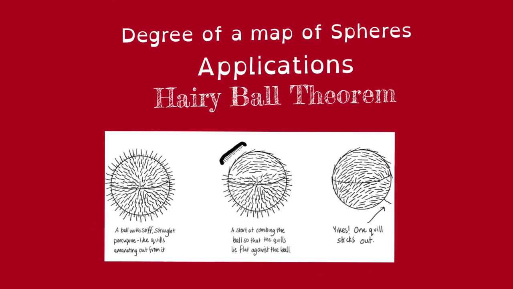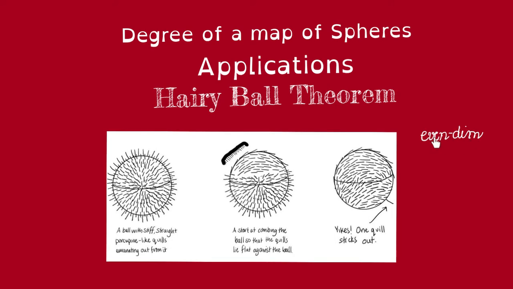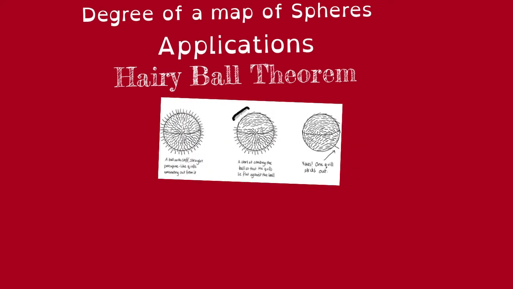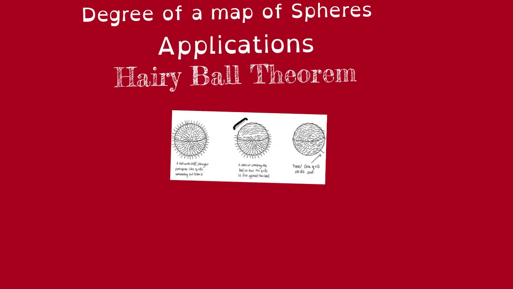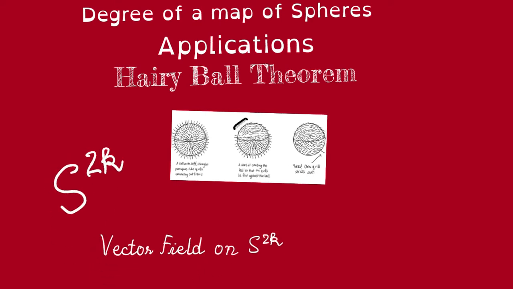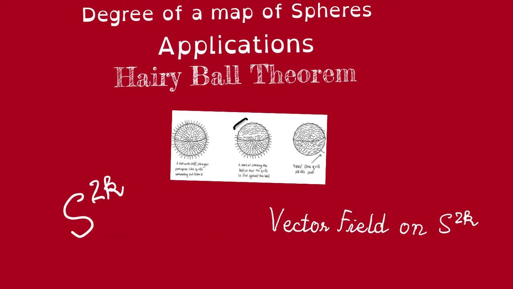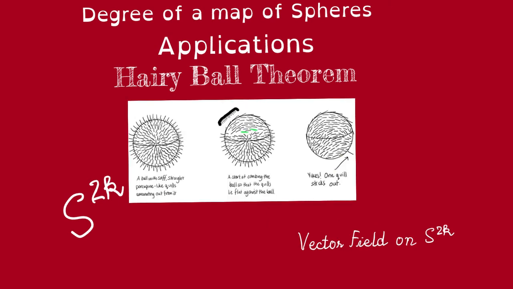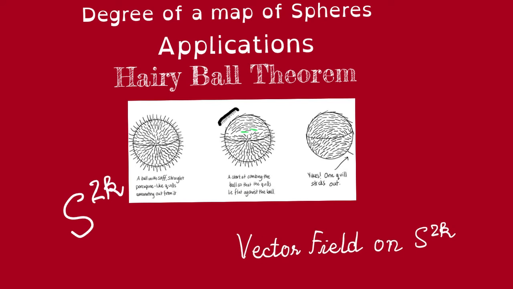Let us state what the theorem is. First, intuitively, what this theorem says is that a ball of even dimension cannot be combed. When you comb it so that all the hair lie flat against the ball, then at the end of the day, some hair is gonna stick out. Mathematically, what does this mean? Well, a ball of even dimension is just S^{2k}, and the hairs on a perfectly combed ball is just a vector field. Because what does it mean for a piece of hair to lay flat against the ball? That just means that it lies in the tangent space to the ball.